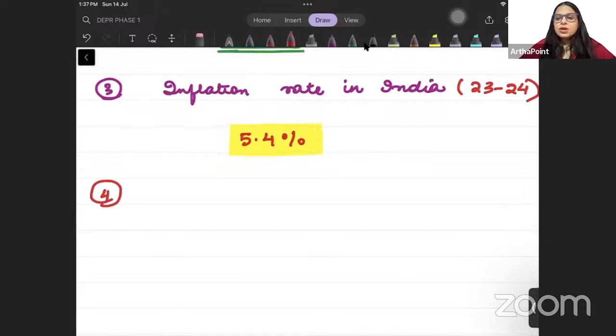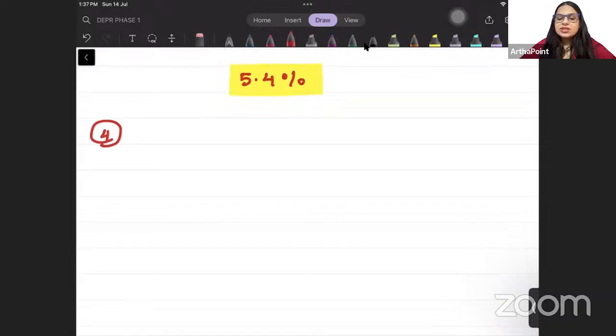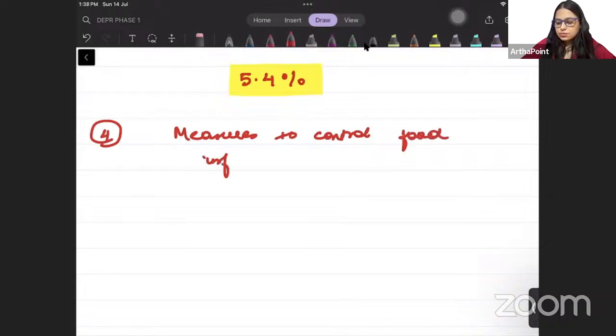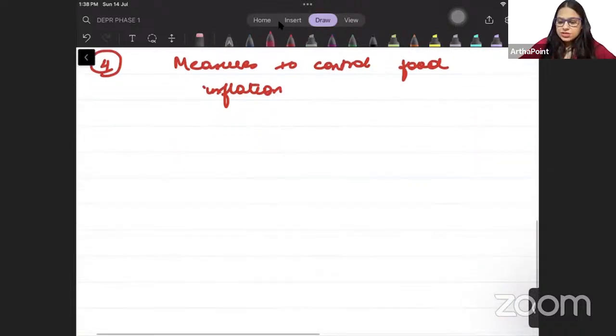Fourth point, beta. What measures did the government take to control food inflation? Measures to control food inflation. So there are 3 main measures. There have been 3 main measures taken by the government to control food inflation in the country. So please write down those 3 main measures, beta. First, releasing